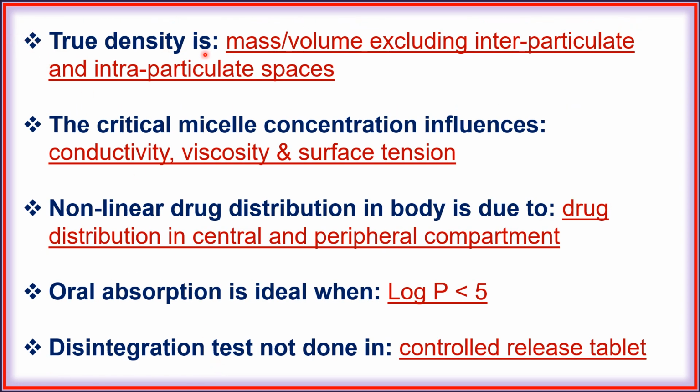Next, true density is mass by volume excluding interparticulate and intraparticulate spaces. Next, the critical micelle concentration influences conductivity, viscosity and surface tension. Next, nonlinear drug distribution in the body is due to drug distribution in central and peripheral compartment. Next, oral absorption is ideal when log P less than 5. Next, disintegration test not done in controlled release tablet.